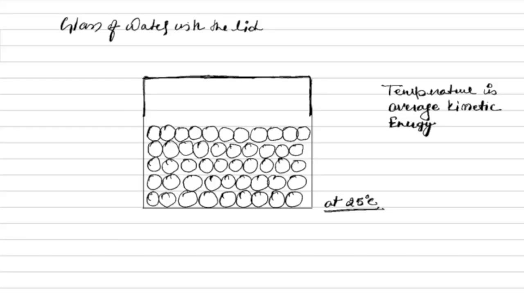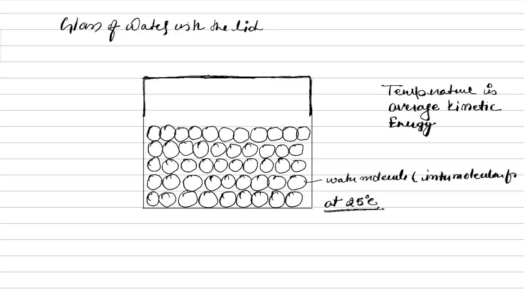Let's have a glass with a lid. I have closed it so that the water or water vapor, whatever we are going to discuss, will not escape anywhere. We keep that in this video. Okay, so let's first understand water molecules. These are water molecules. Why are they stuck with each other? Why are they not leaving each other? Because they have intermolecular forces.